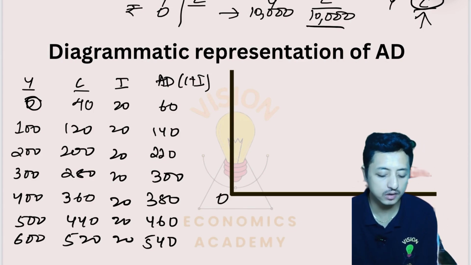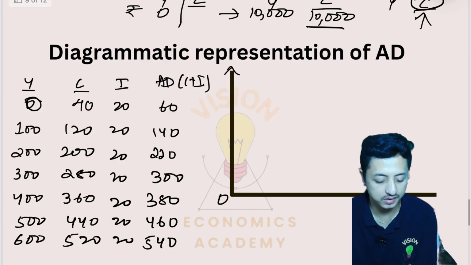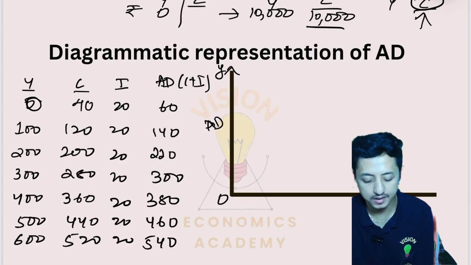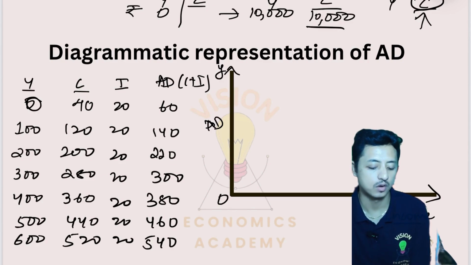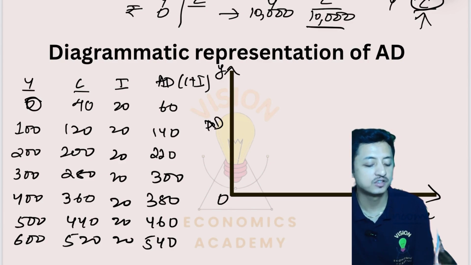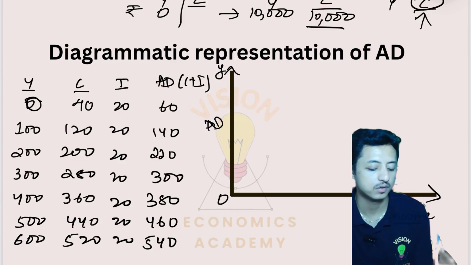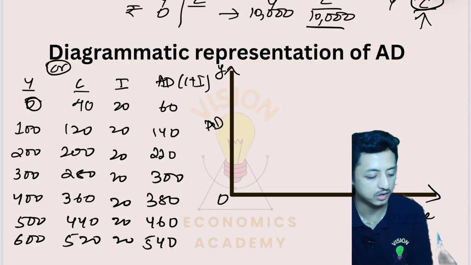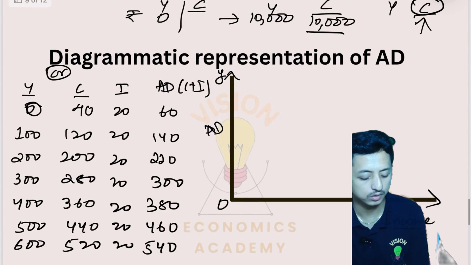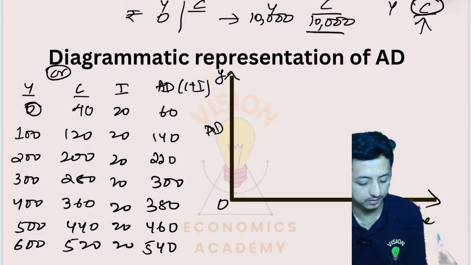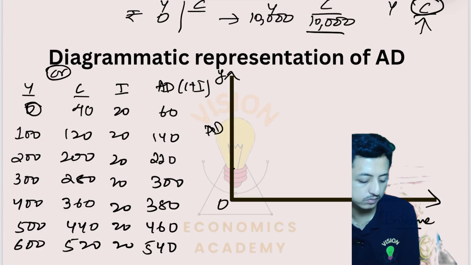This is the origin. The y-axis represents aggregate demand, and the x-axis represents income. Now at zero income there is consumption of 40 crores, as these are all given in crores. So let us start the consumption curve here.